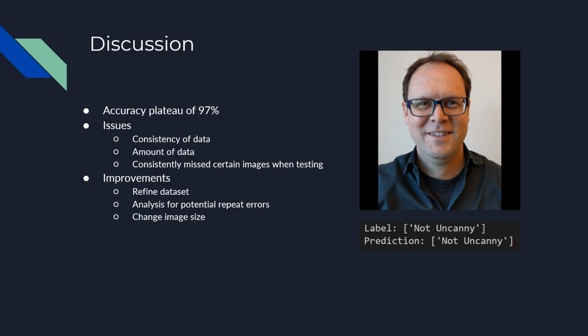Quantity-wise, our data set was largely restricted by the number of uncanny images, more so than the canny, due to the subjective nature of most image locales having similar if not the same images. Testing-wise, the images missed in some tests in our testing data tended to repeat multiple instances even when retrained. Improvement-wise, we need to look at refining our training data set and analyzing our validation set for inconsistencies with the training set.